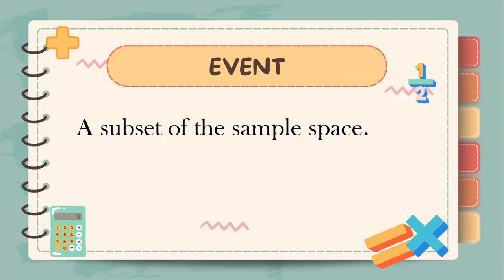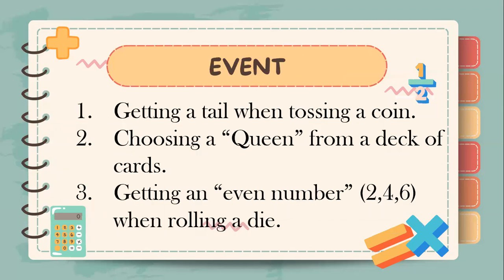A subset of the sample space is called an event. For example, the event of getting a tail when tossing a coin, or the event of choosing a queen from a deck of cards, or an event of getting an even number when rolling a die.